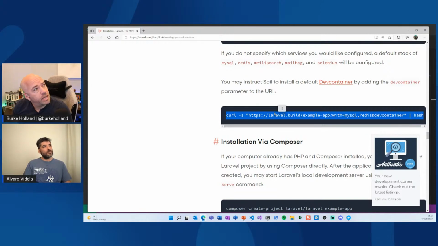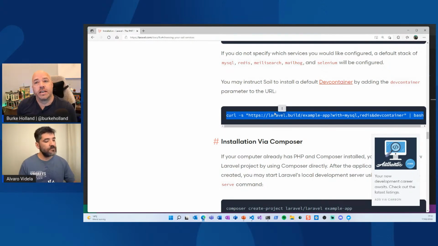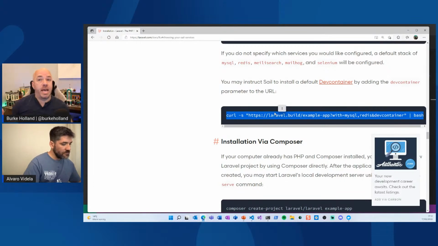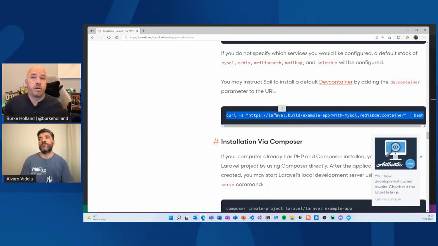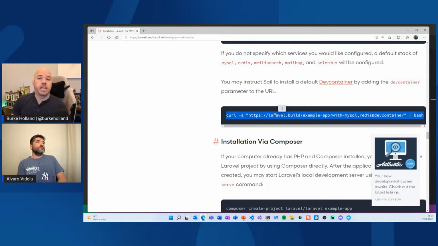I'm trying to think. There's a whole list of things it contains. So it really is like a full stack, I guess would be the right description there. And in order for Laravel to make you successful, it can't just give you a web project. You really need the database and a Redis cache and all this other stuff. So when you go through the getting started guide, how do they get you up and running with all that stuff without making you install all that stuff?